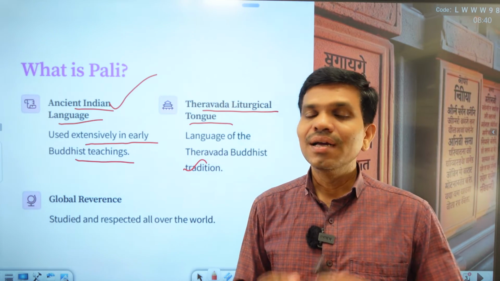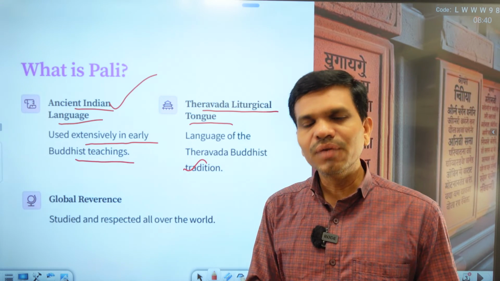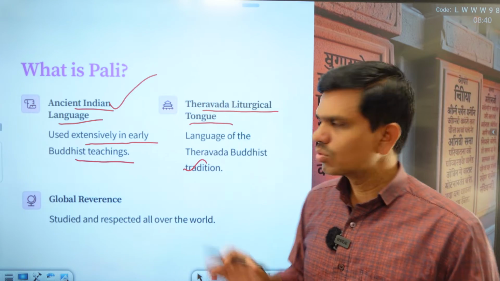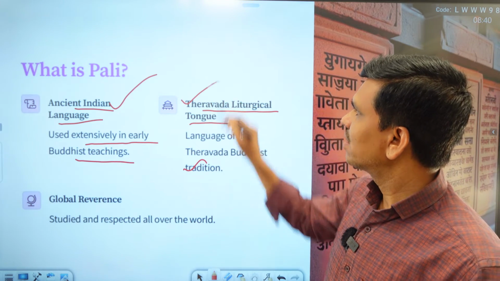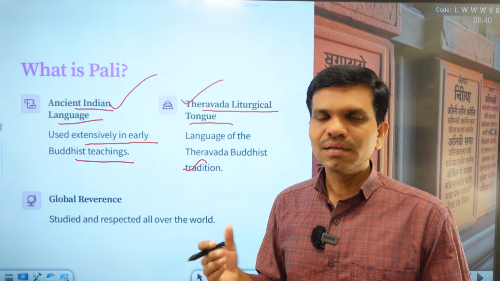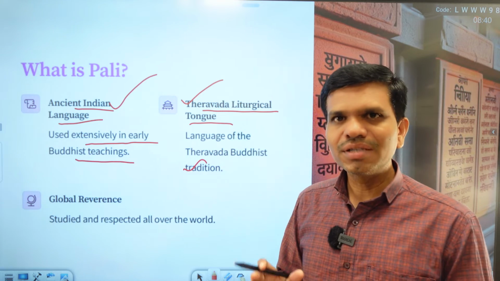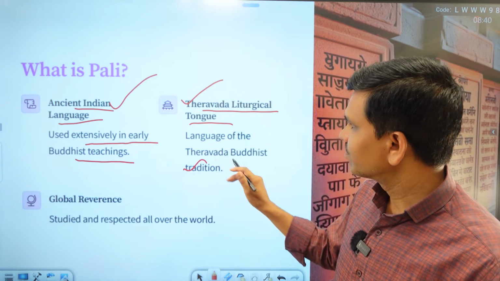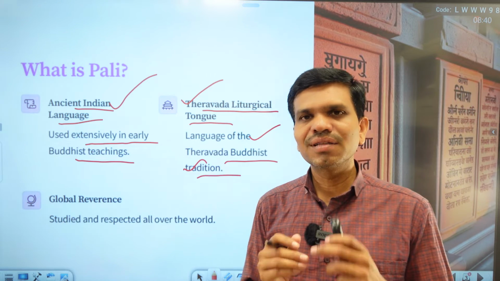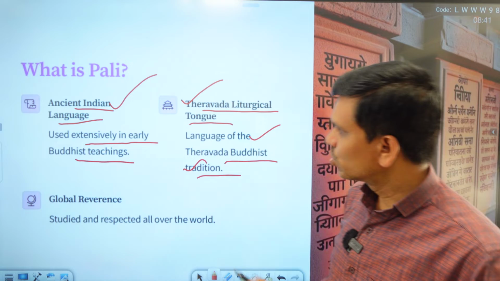Now what is Theravada? Theravada is the oldest surviving or living canon of Buddhist teachings or preachings. So we find that Theravada is a canon, a living canon in Buddhism. This is the oldest surviving school in Buddhism. So it is the language of the Theravada Buddhist tradition. We still find this Theravada Buddhist tradition in many countries, including India.